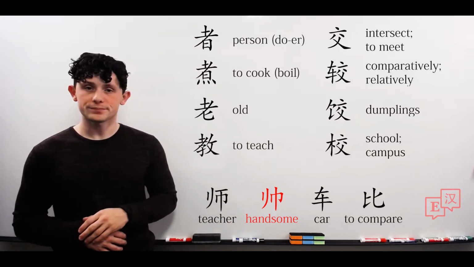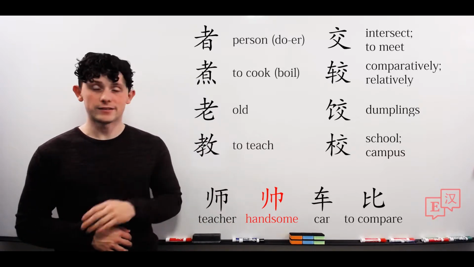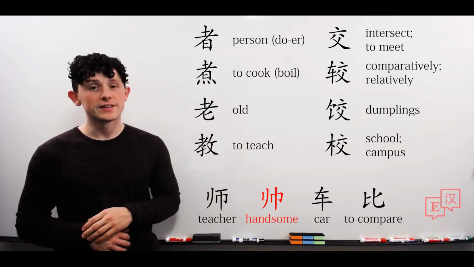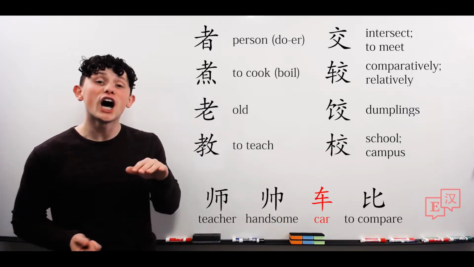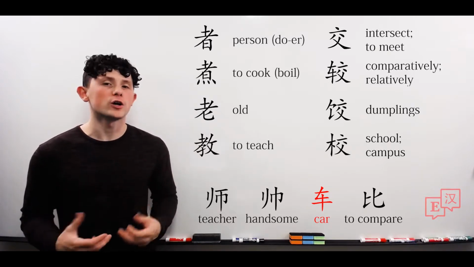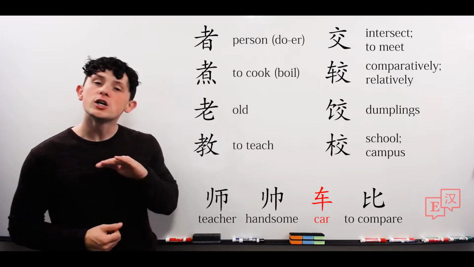Next we have the character for handsome. 帅. Next, 车. 车, meaning car or cart or wagon.